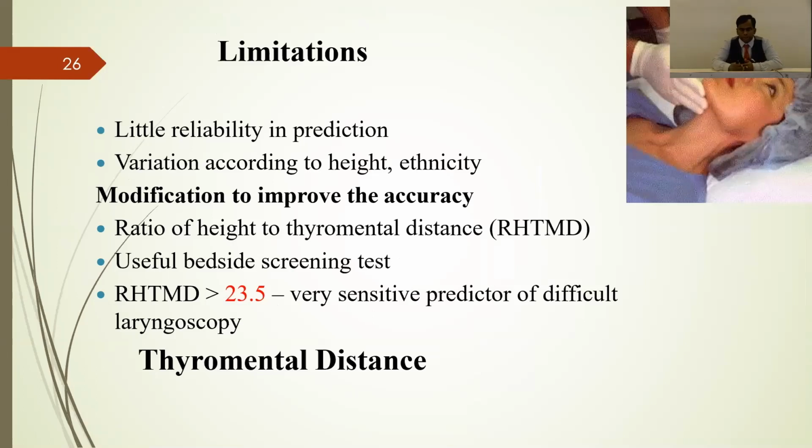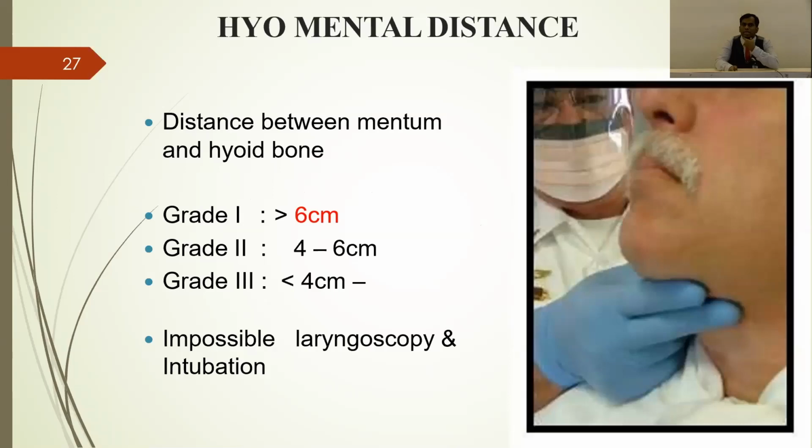To improve this, because reliability is a little less, they have modified it by adding the ratio of height to thyromental distance, that is RSTMD. If it is more than 23.5, then it is a very good bedside screening predictor for difficult laryngoscopy. Thyromental distance is also known as Patil's test. So RSTMD you should remember. If you know the height of the patient, then we can definitely assess whether it is a difficult airway or not. Then coming to hyomental distance, that is from the hyoid bone to the mentum.